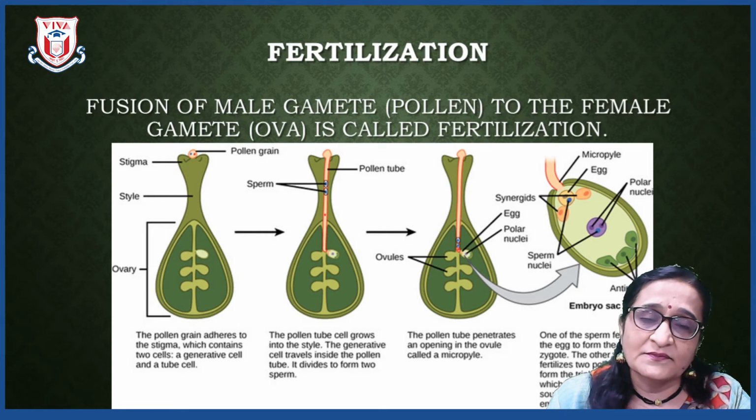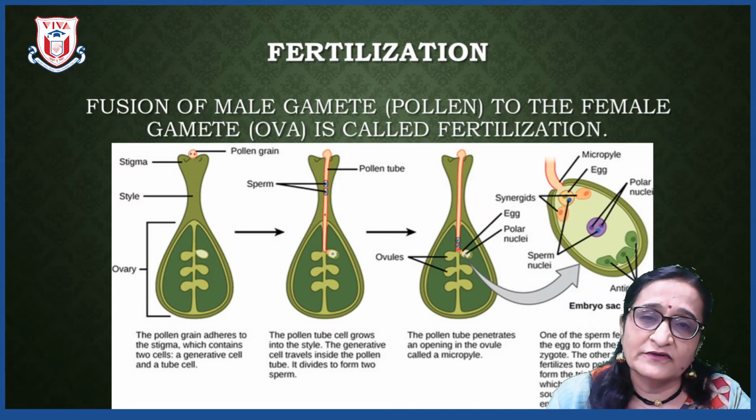Afterwards, by repeated cell divisions, this zygote will change into an embryo, and that is how the fertilization, meaning the reproduction, occurs. The ovule develops into the seed and the ovary develops into the fruit. That is how it results in reproduction.